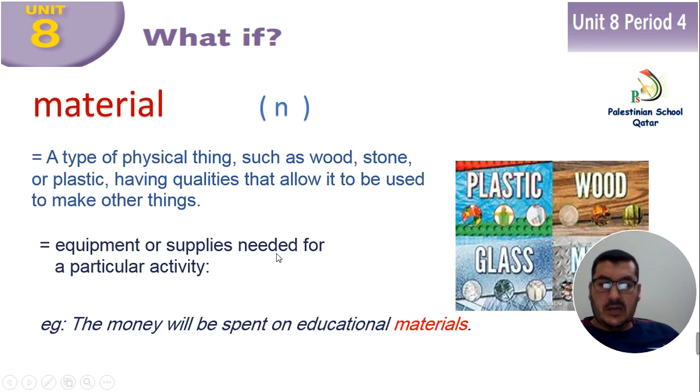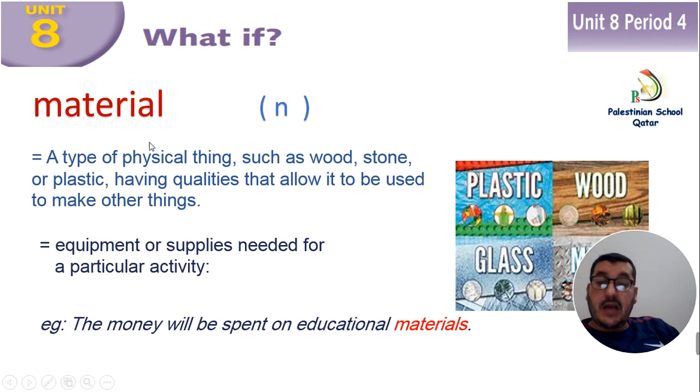Anyway, material is a noun, and when we say material, we can say here in the picture materials like plastic, wood, glass, metal, whatever. Material is a type of physical thing such as wood, stone, or plastic, having qualities that allow it to be used to make other things.